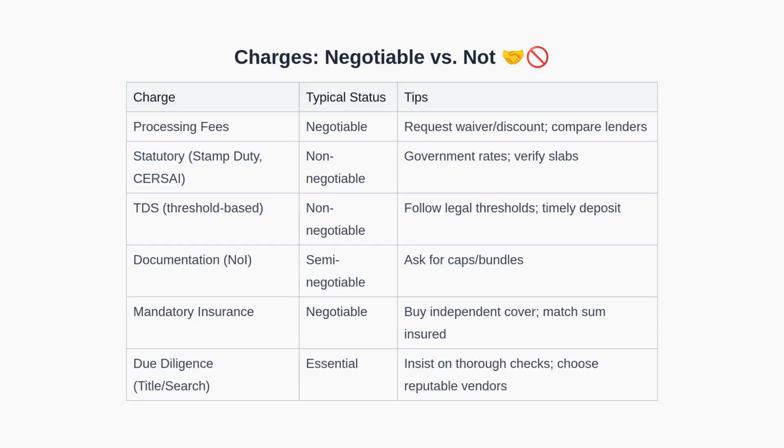Documentation fees, such as notice of intimation, can sometimes be capped or bundled. Ask your lender. Mandatory insurance is often negotiable. Consider purchasing independently with equivalent coverage. Due diligence on title and search reports is essential and should be thorough to avoid legal issues later.